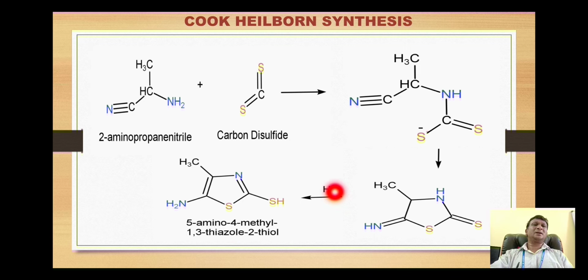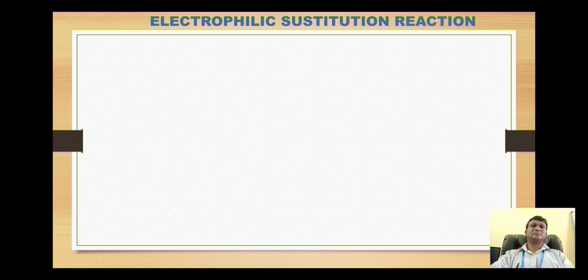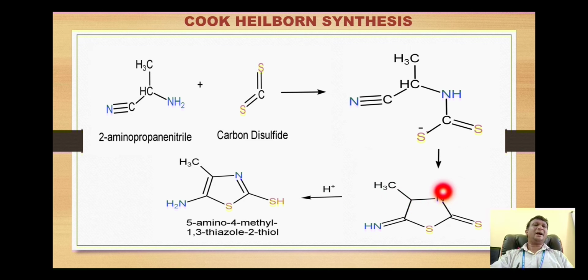The hydrogen then goes onto the imine to get it converted into the amino group, and this hydrogen then goes onto this sulfur as we have seen previously to form the corresponding enol structure like this. So with this we have the formation of this 5-amino 4-methyl thiazole 2-thiol derivative.